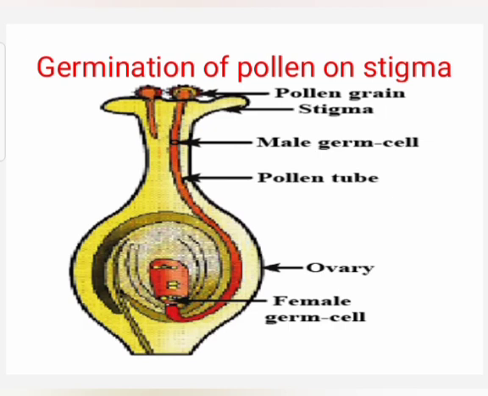After fertilization, the zygote divides several times to form an embryo within the ovule. The ovule develops a tough coat and is gradually converted into a seed. The ovary grows rapidly and ripens to form a fruit. Observe the diagram, germination of pollen on stigma. It is an important diagram for the exam. Practice it.